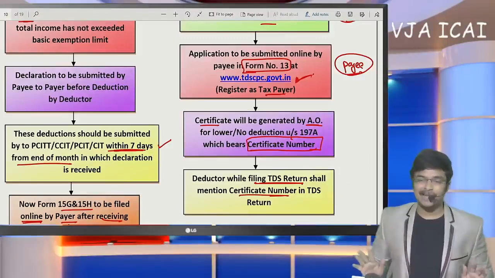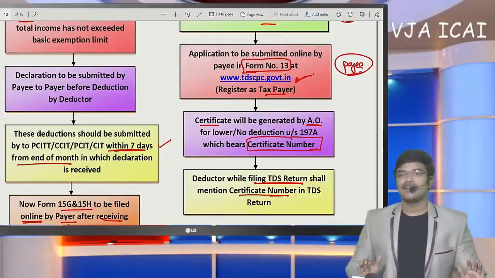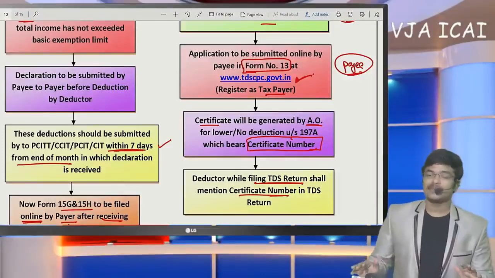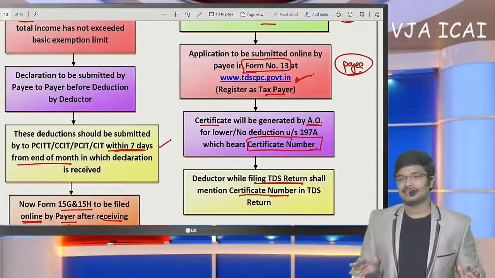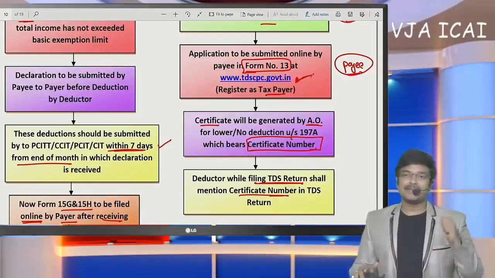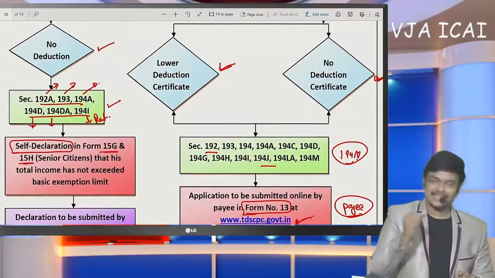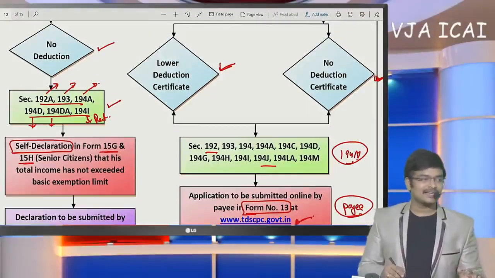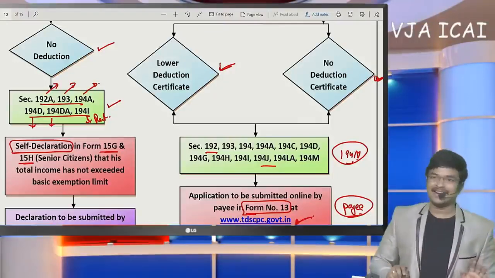If both were the same, then there will be no failure on the part of the deductor. Once again, I am going to specify that it is the responsibility of the deductor to deduct TDS. In order not to deduct TDS, what the deductee is required to do is submit a self-declaration form 15G and 15H for these sections. In these sections, if he submits form 15G and 15H, based on that we do not deduct TDS.